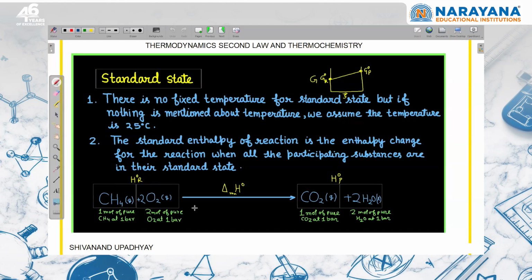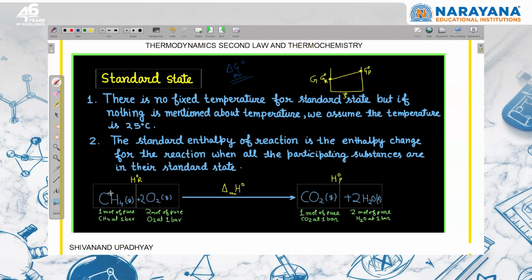We have studied about delta G naught of the reaction, right? Now they are asking about delta H naught of the reaction. That is also clear that when I am writing delta H naught, this is H naught of product minus H naught of reactant. Suppose this is the reaction. H naught of reactant means this substance is pure, it is not a mixture, it is separate. Its mole is 1 and it is present at 1 bar.